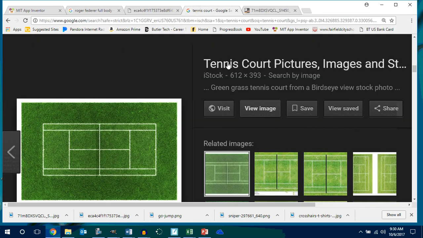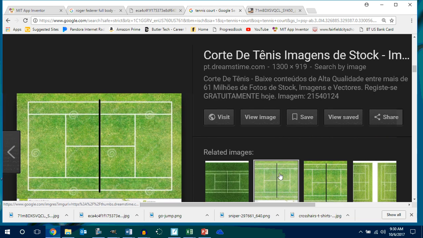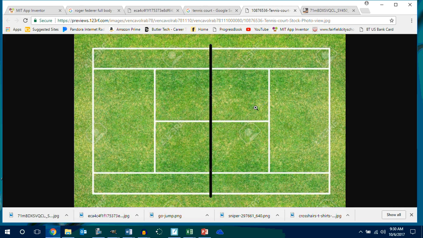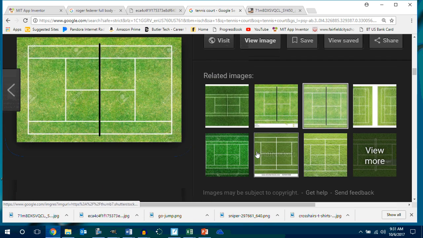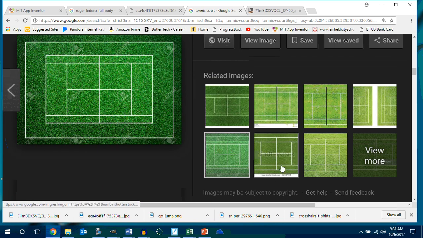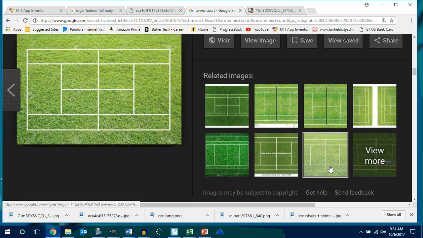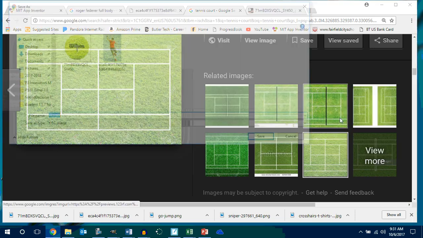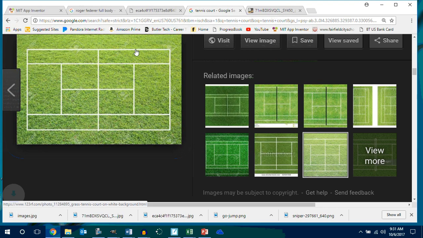Oh, they're not going to let me use that one. Okay. Yeah, I see cameras too. See if they're going to let me use one of these. There's one. Nah, it's got stuff on it. You probably never see it though. Okay, so I'm going to go to View Image, Save Image As. Okay.